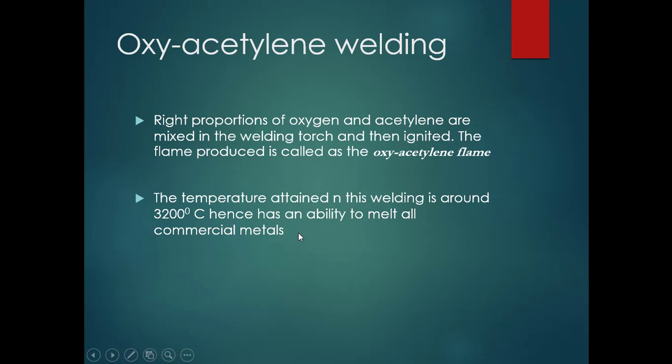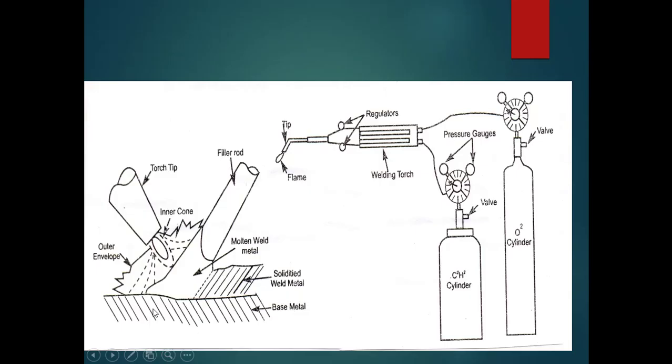So as soon as the oxyacetylene flame is produced, it will have a temperature of around 3200 degrees Celsius, and this flame has an ability to melt all the commercial metals. That's why oxyacetylene welding can be used for welding any commercial metals. We have a simple diagram for oxyacetylene welding, as you can see here. This is just one part of the diagram, and this one is another part of the diagram where they have shown how the welding takes place.